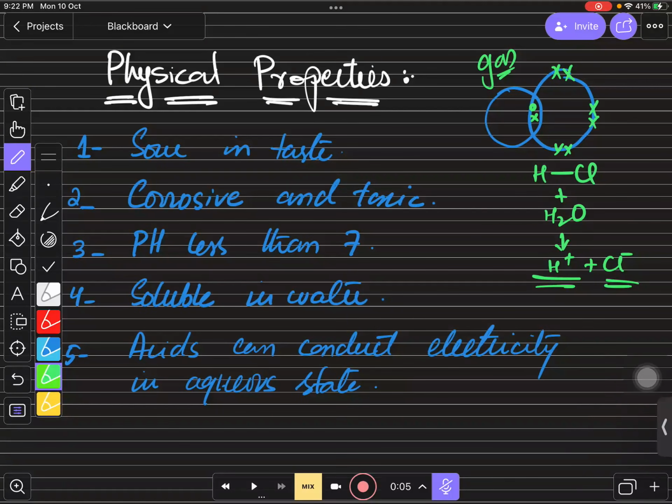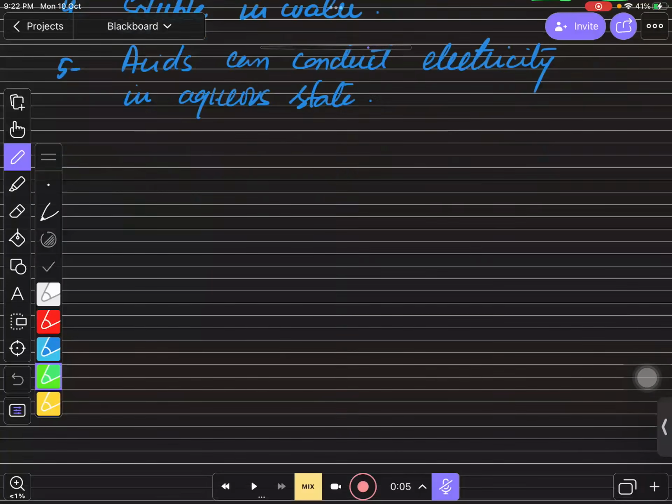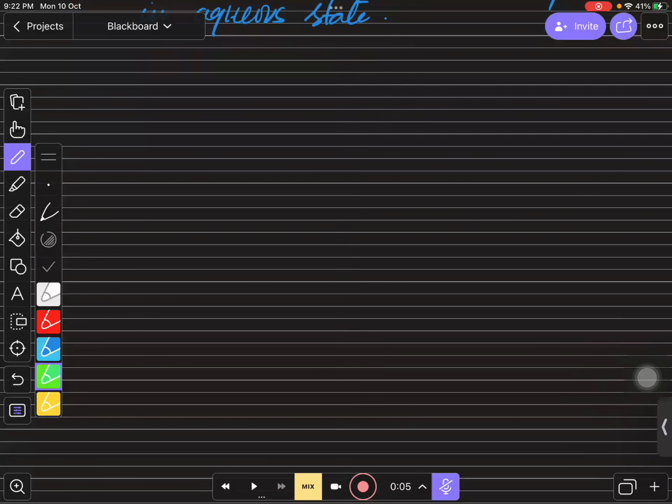Okay, so let's move towards some color changes. Yes, Abir was saying about some color changes. Yes, Abir, can you please tell me what you were talking about? That acids, when they're used on litmus paper, they turn it red. Yes, litmus papers are of two types.